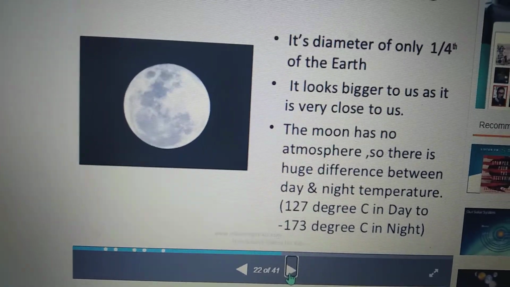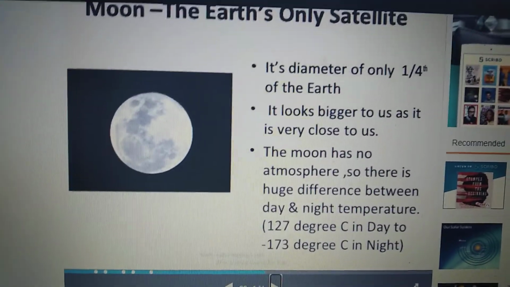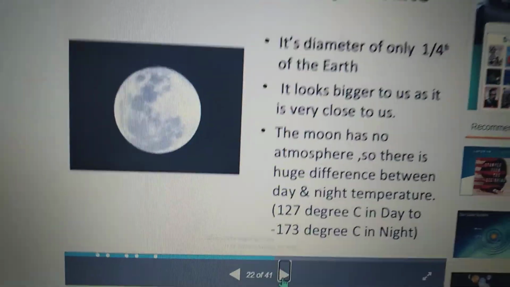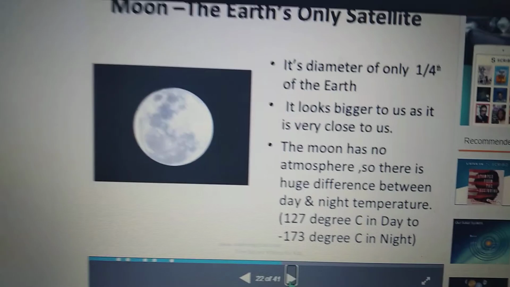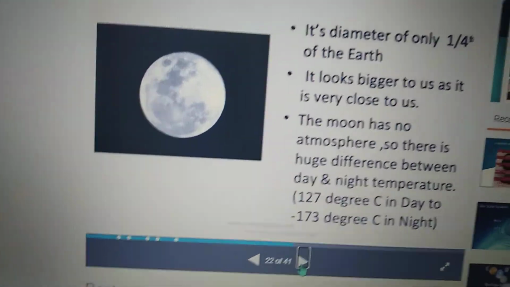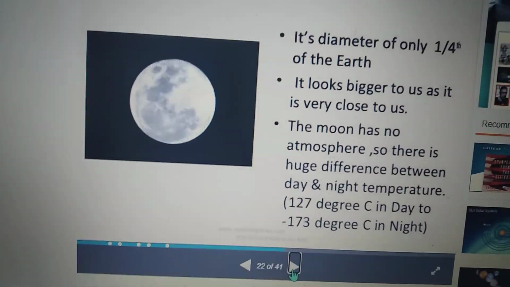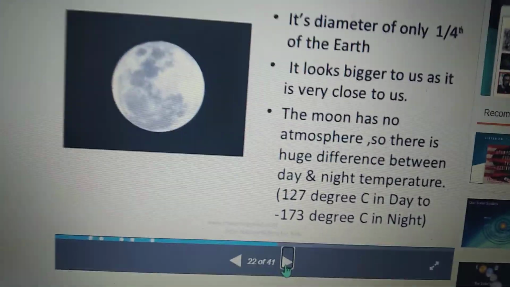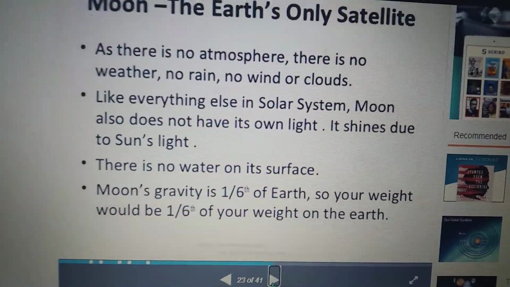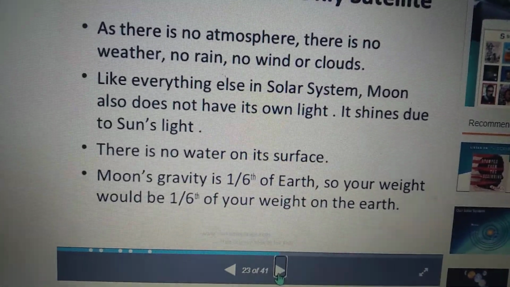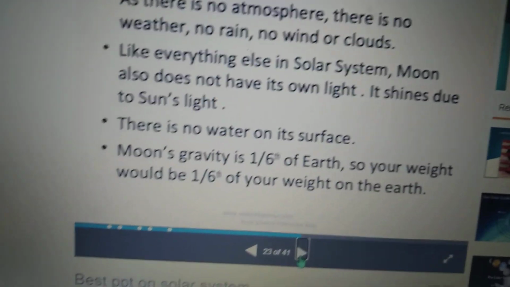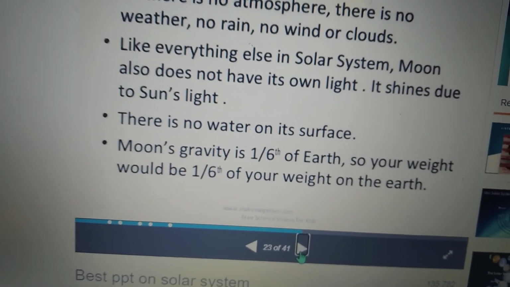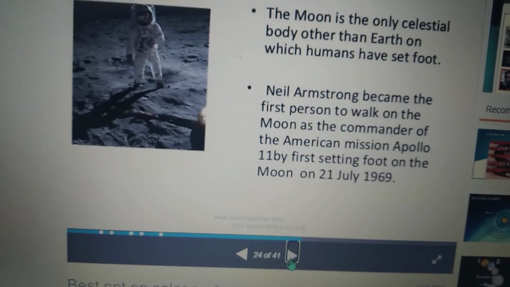You have observed some pictures on the moon. While sleeping in olden days, they used to sleep outside and observe some pictures on the moon. If you observe the moon, we can see rocks, dust, mountains, and huge ditches called craters on the moon. Craters means big ditches on the moon. Understood? And no air on the moon and no water on the moon. But nowadays, small traces of water were discovered on the moon.